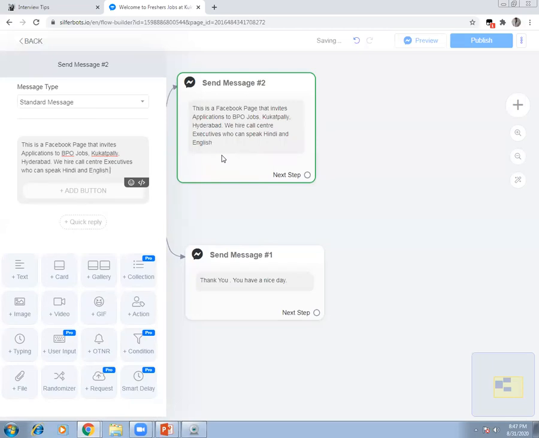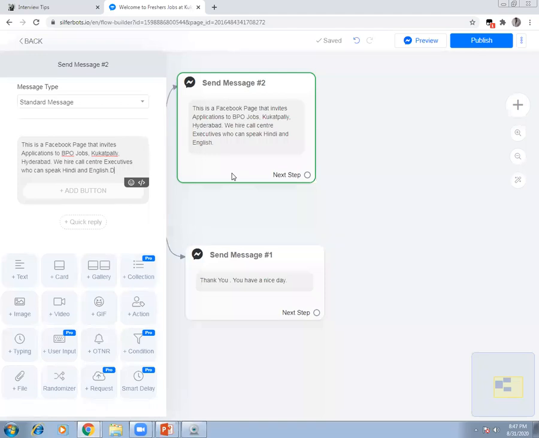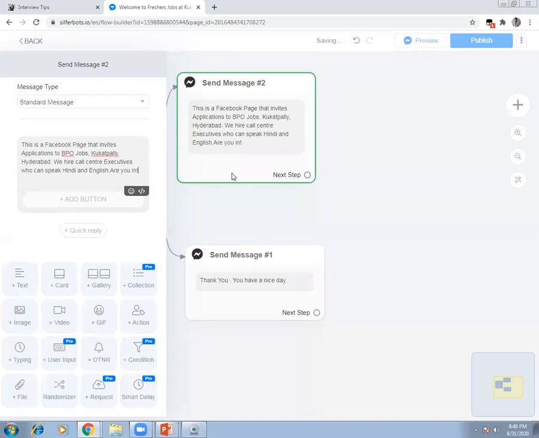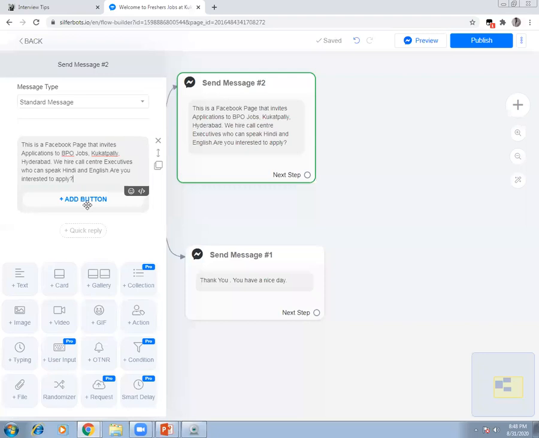Okay, so once we are done with this, now what we are going to do is give them an option: want to apply? That means, are you interested to apply? So here it's a question mark. Now you have to give them two buttons, yes and no, right?